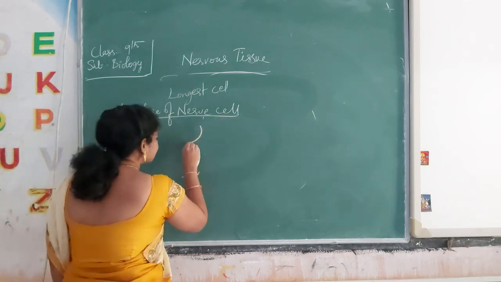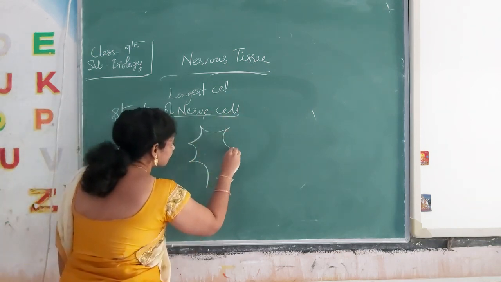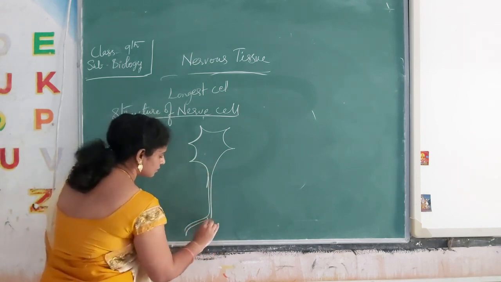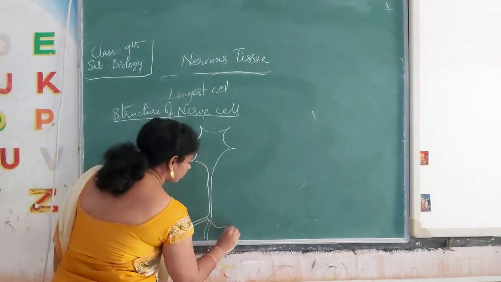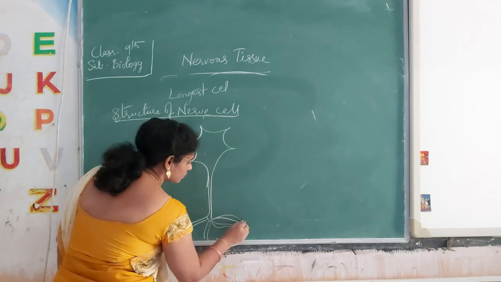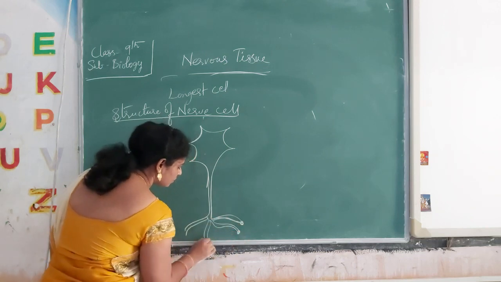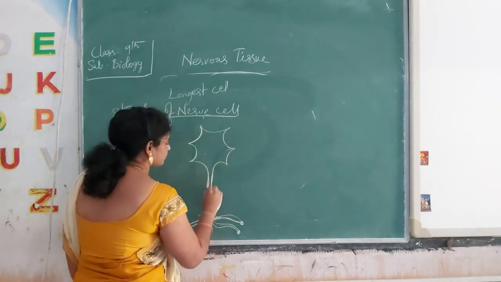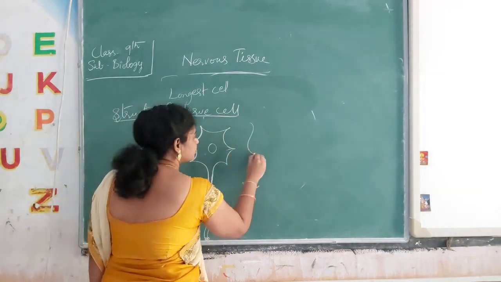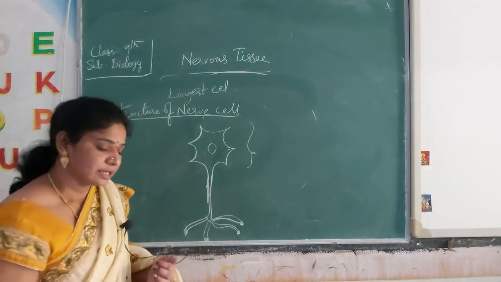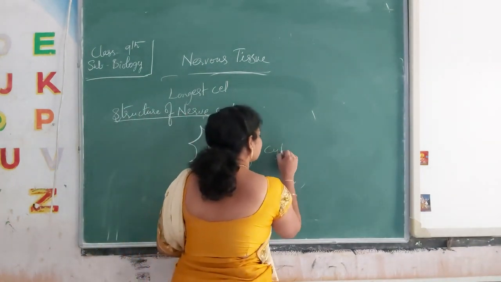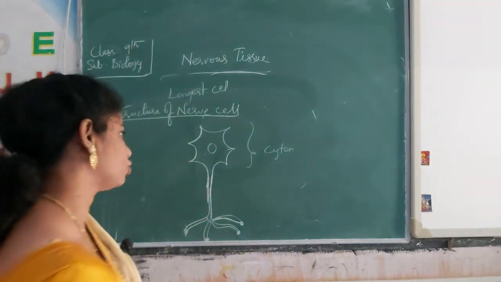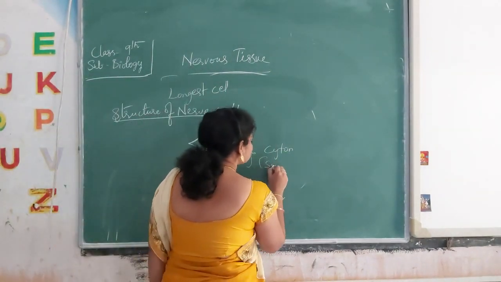nerve cell. See here, the nerve cell contains 3 body regions. You can draw it in the horizontal way also. The head region is called the cyton. This is called the cell cyton or head region. Another name they have given in your textbook is soma also. Soma, cyton, head region.